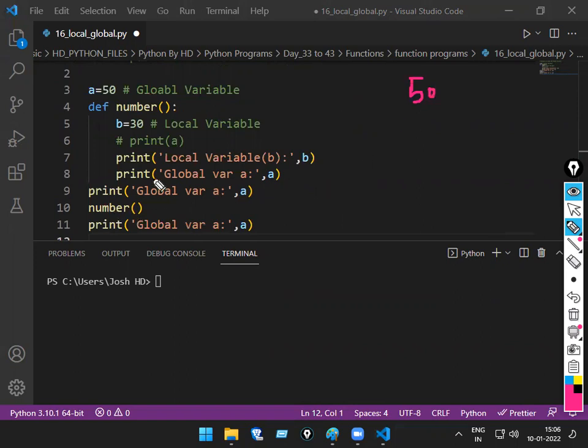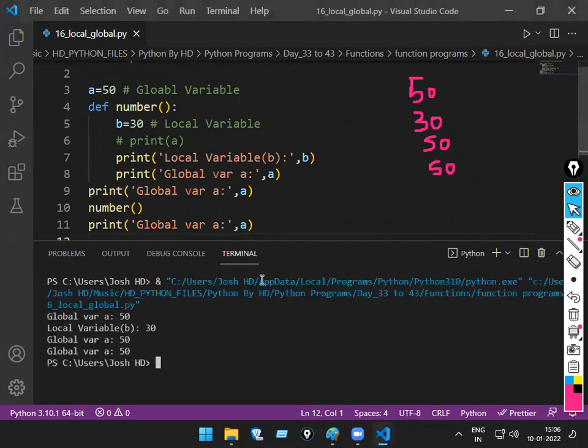Now, it is going to call the function. In this function, what is the first one there? B value. How much? 30. And this A can be used by anyone now. Yes or no? Inside and outside. What will come again there? 50. Now again, I'm calling this one, global A. How much will come again there? 50. So this should be your output. So run the code. Okay.